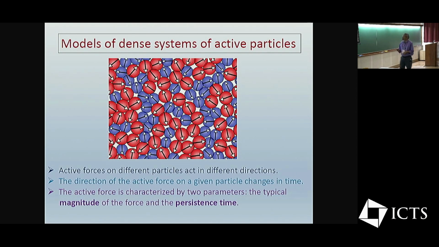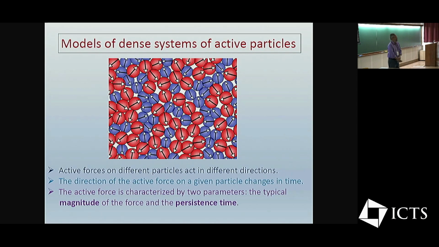And each of these particles will have an arrow on it, which denotes this active force, the self-propulsion force acting on that particle, in addition to the interparticle forces. And this self-propulsion force will be characterized in terms of two parameters. One is, of course, the magnitude of these forces. The other is what is called persistence time.